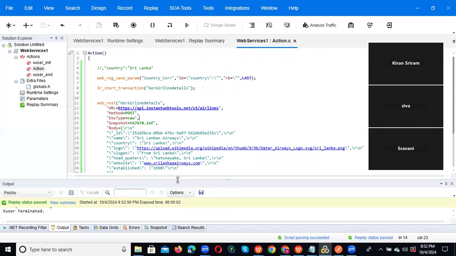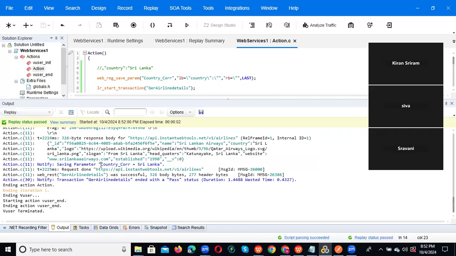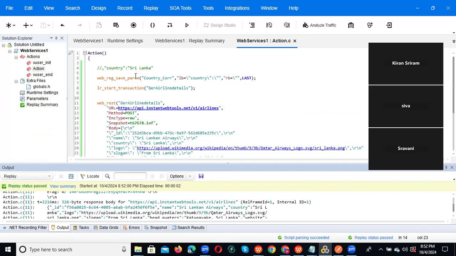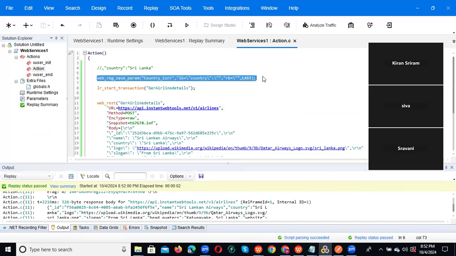Now you can go here and observe this is the country, and Sri Lanka you got. This is how we can handle the dynamic value, and otherwise we can also use it as a validation point.